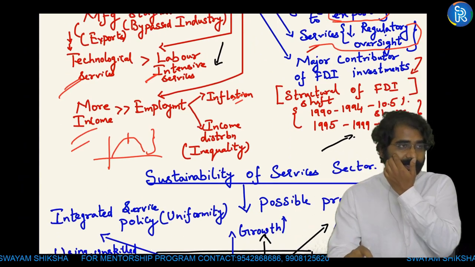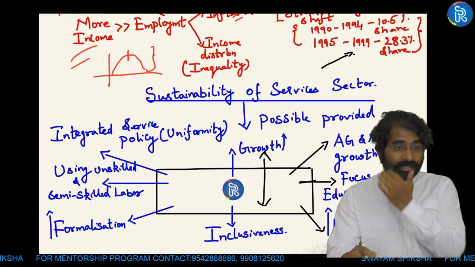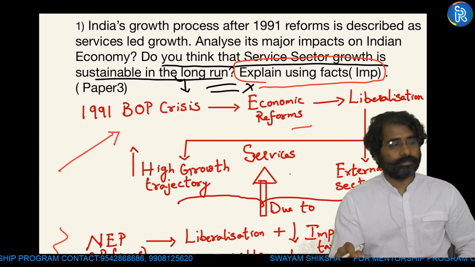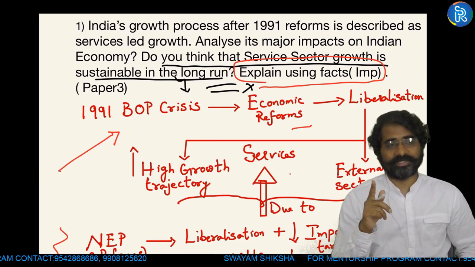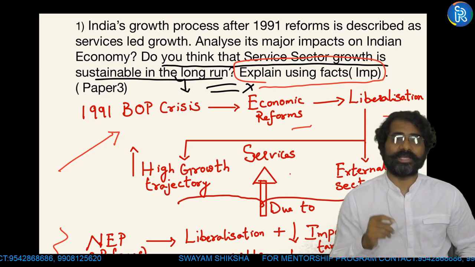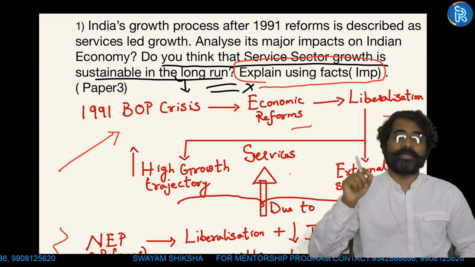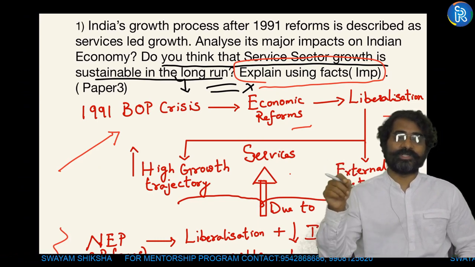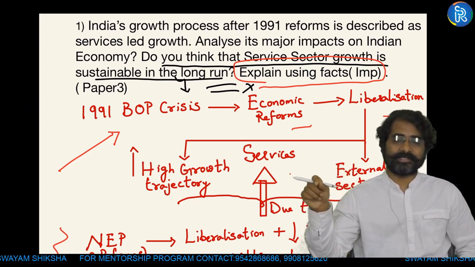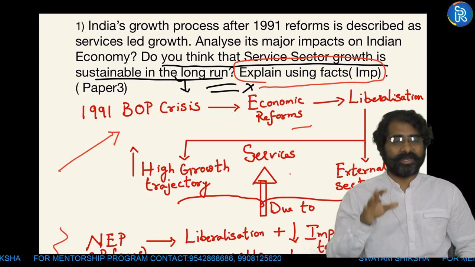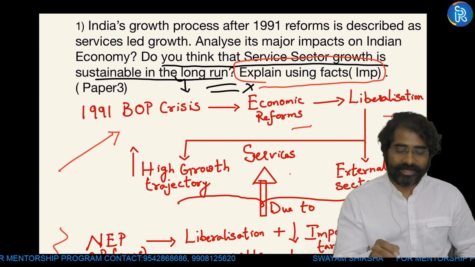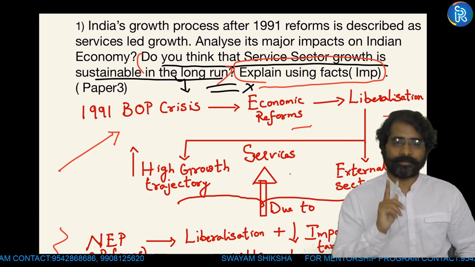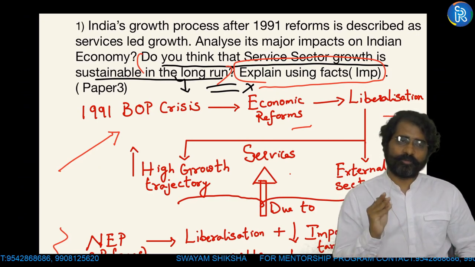Okay, now this is one area. Now, another area is, remember that there is this sustainability in the long run. That is also one part of the question which you cannot write in the conclusion saying, okay, the services sector may be sustainable in the long run provided the government also focuses on tourism, focuses on labor intensive sectors, etc. You end the answer. Many students do that. That means you are trying to address the last part of the question in the conclusion by writing 2 lines, but that is a separate entity where at least you have to push some points.